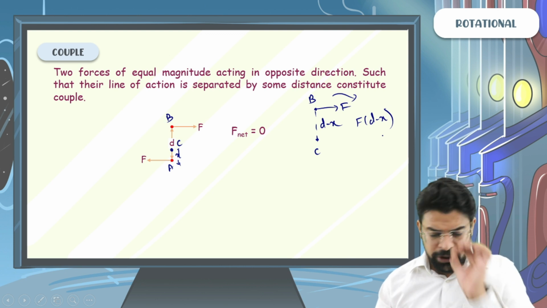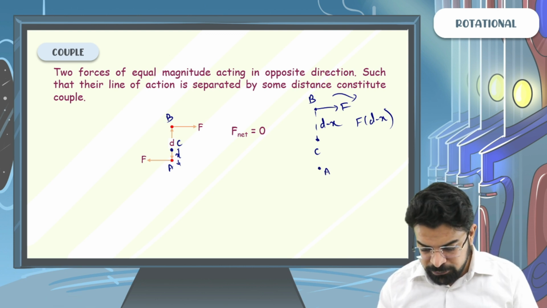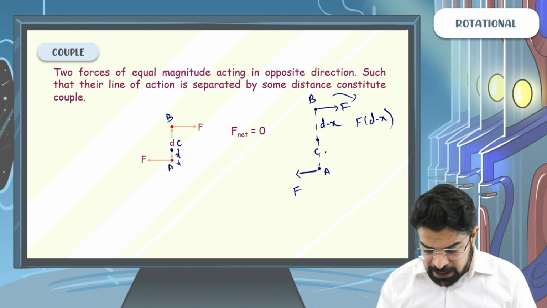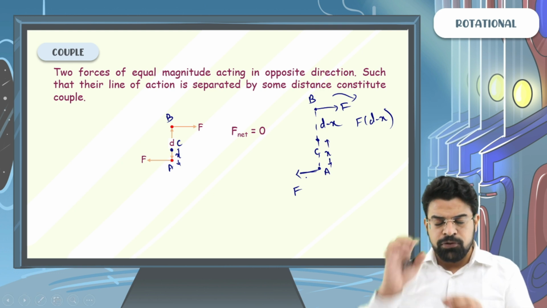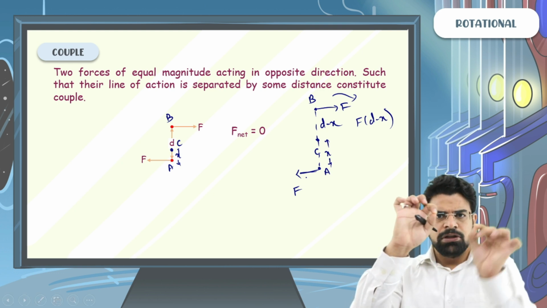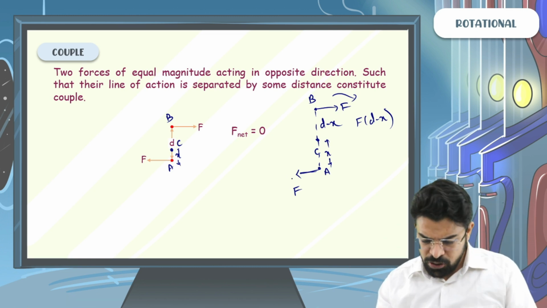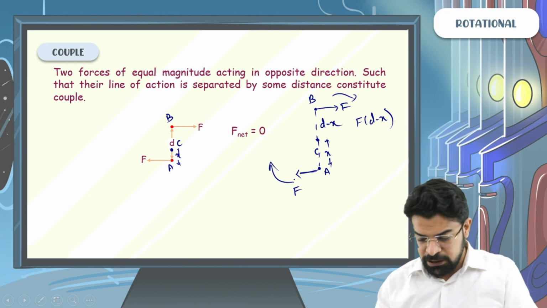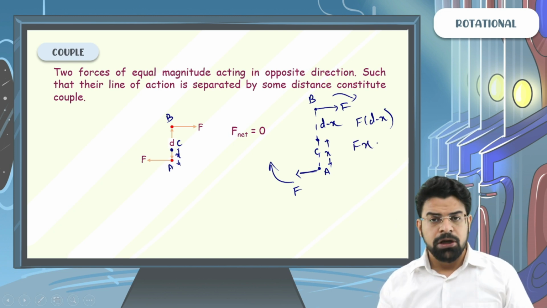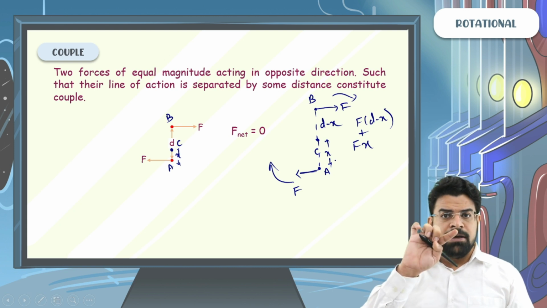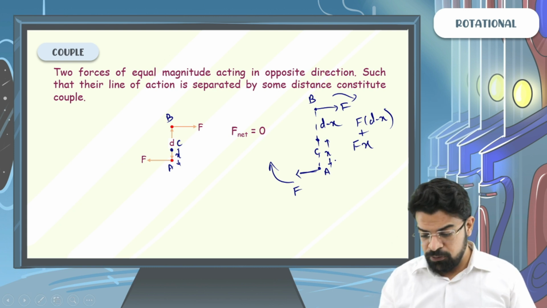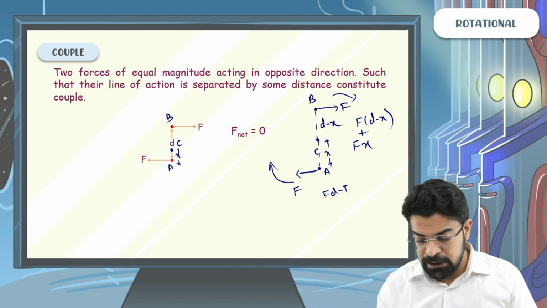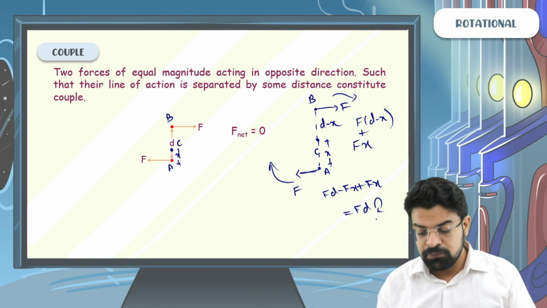Now focus on point A: a force F at a distance x from C also tries to turn it clockwise. So about point C, due to the force at point A, the torque will be Fx. The net torque will be F(d minus x) clockwise plus Fx clockwise. That gives Fd minus Fx plus Fx clockwise, which gives Fd clockwise.